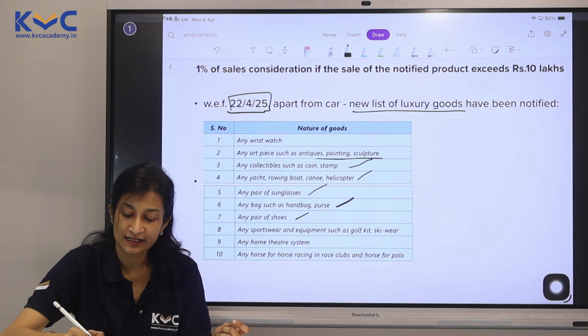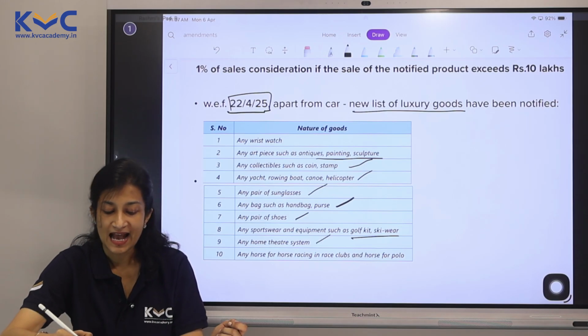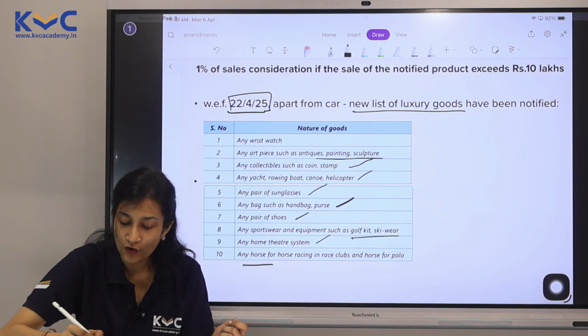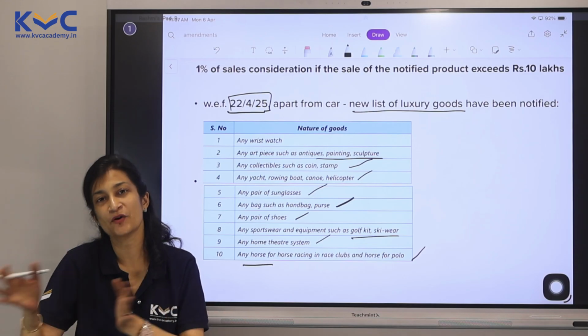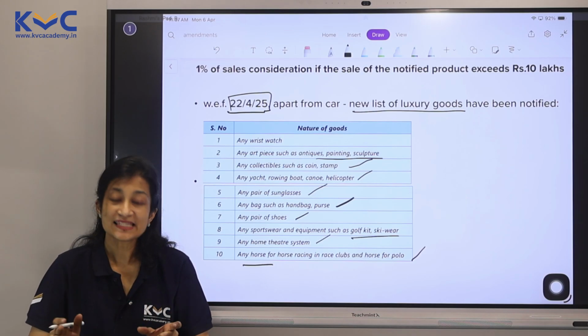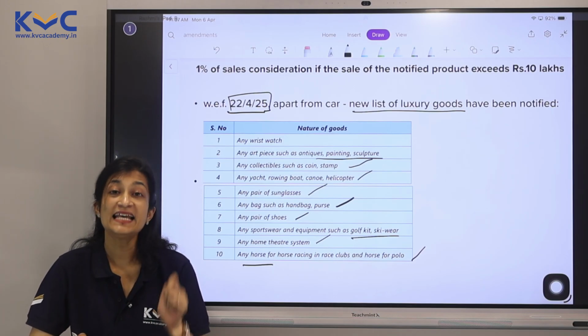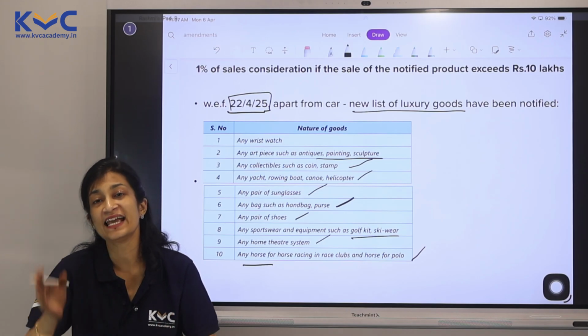It could be equipment like a golf kit, ski wear, home theater system, and any horse for horse racing in race clubs or for polo purposes also. Now, please see, all of these lists have an element of luxury items. The aggregate value should exceed 10 lakhs.